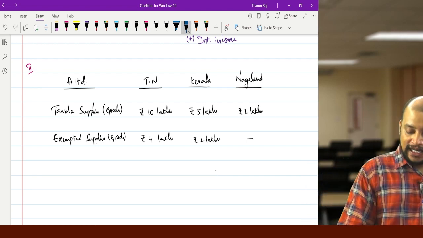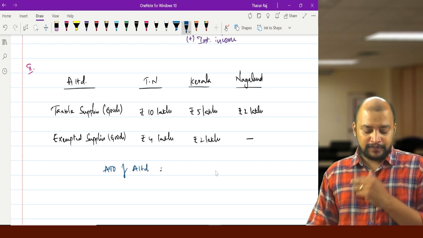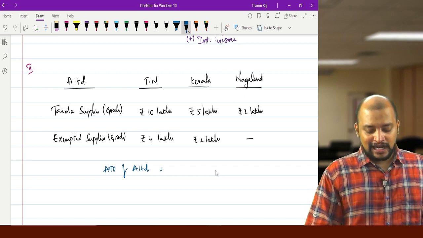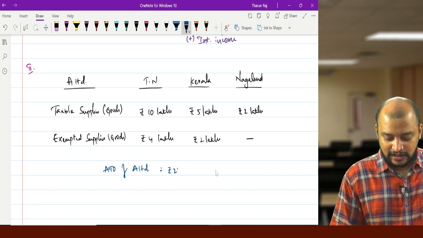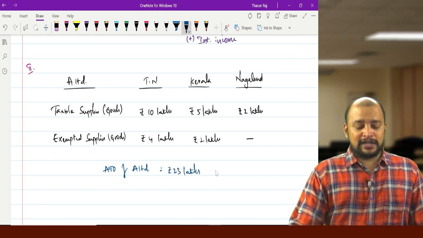Now what is the aggregate turnover of A Limited? We need to take all. So 10 plus 5, 15, 17, 19, 19 plus 4, 23 lakhs.